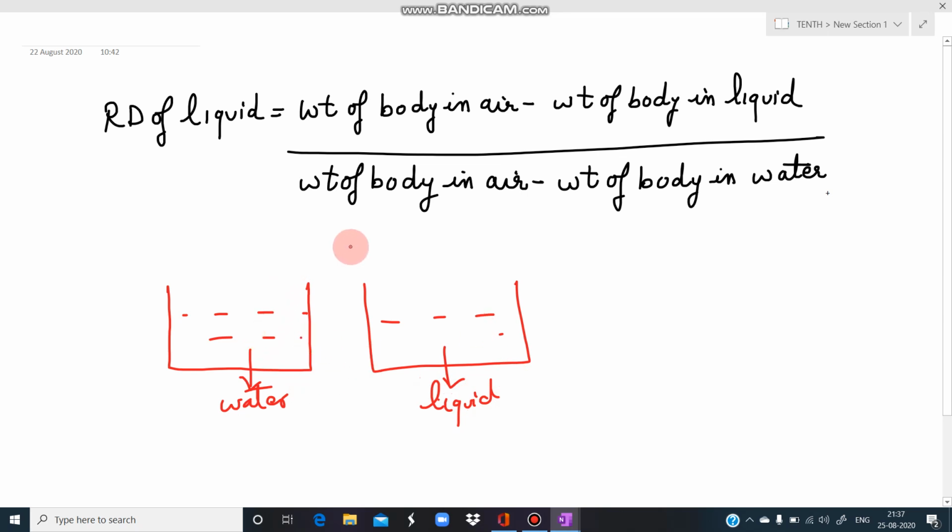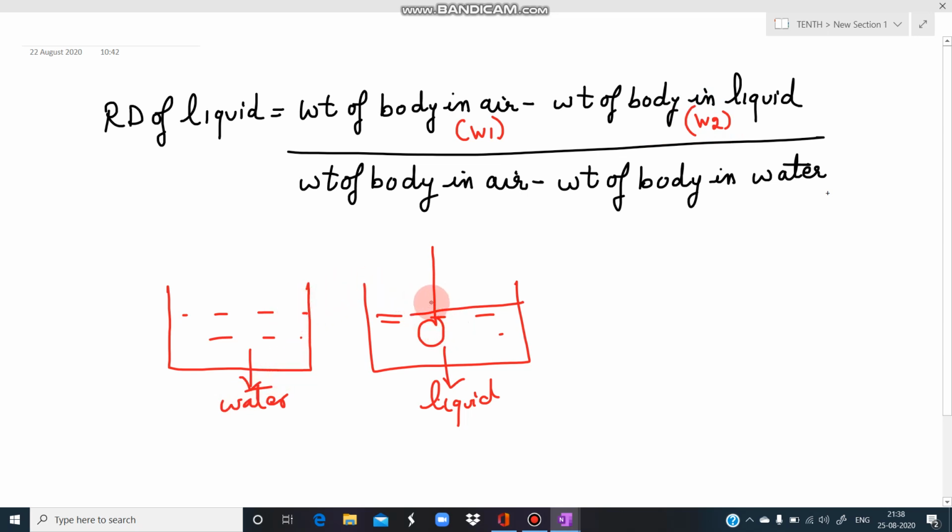First of all, we take a solid and we find its weight in air. Let us suppose its weight in air is W1. Then we immersed that solid in the liquid and we calculate its weight. Let us suppose its weight in liquid is W2.